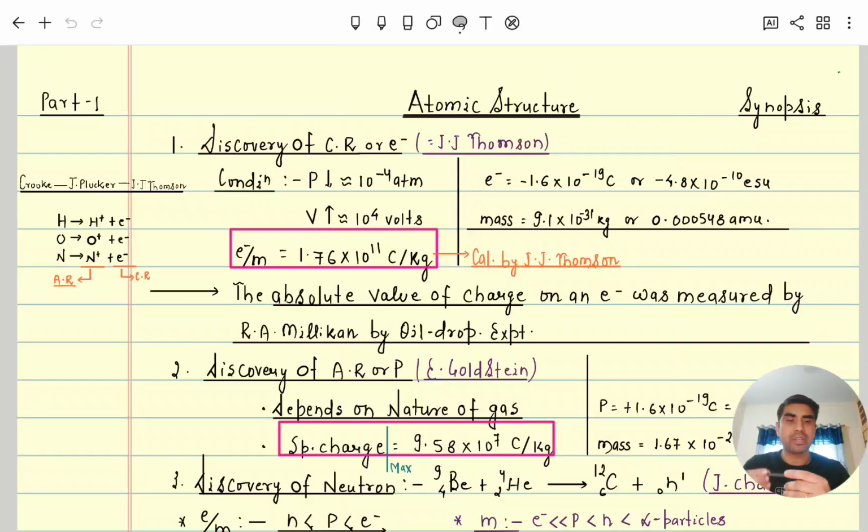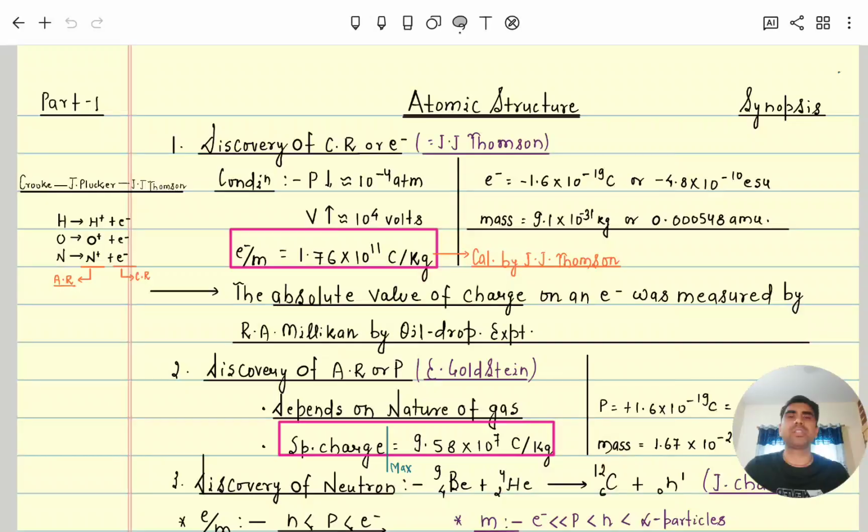Second, he established that when he kept a thin paddle in the path, the paddle started moving as the cathode rays traveled. From there it came into the picture that cathode rays have a mechanical effect, which means they have mass as well as momentum.